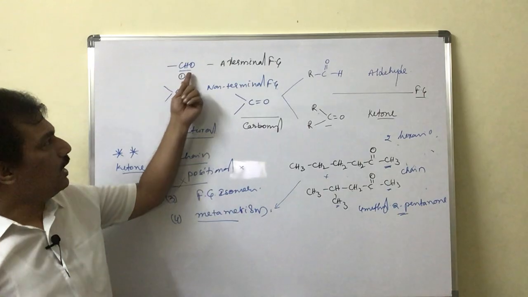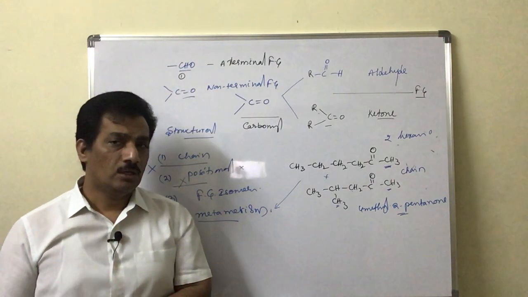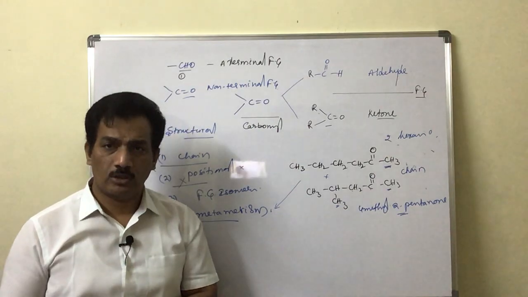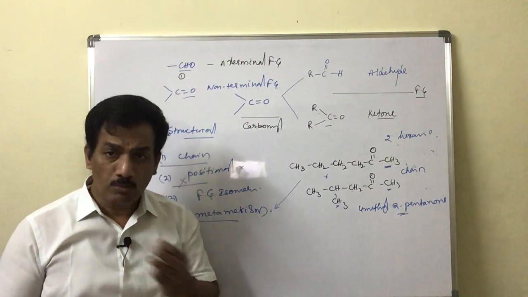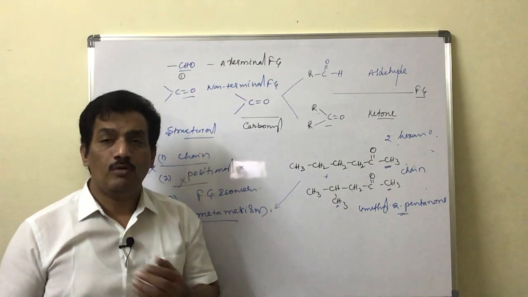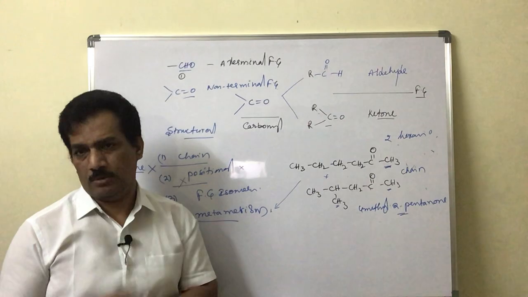Whereas aldehydes are unable to exhibit metamerism. Why so? Because aldehyde is a terminal functional group, which means it is monovalent. When monovalent, attachment of different alkyl groups to that functional group is not possible.